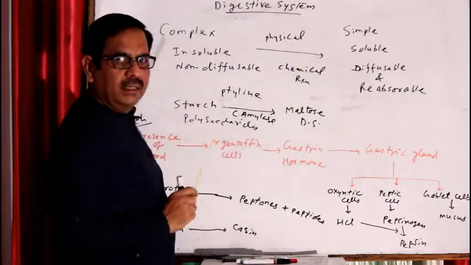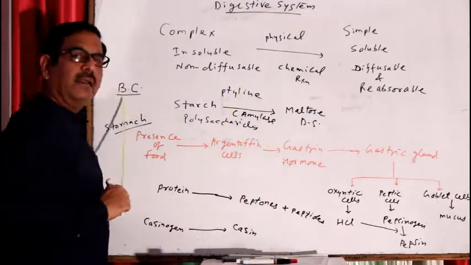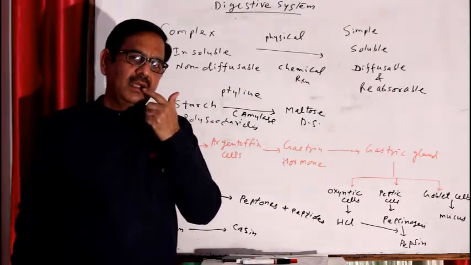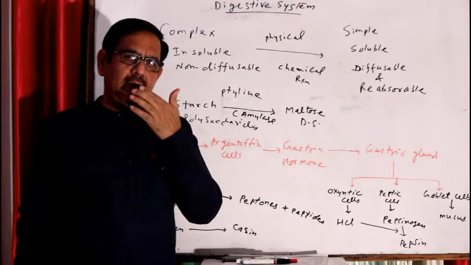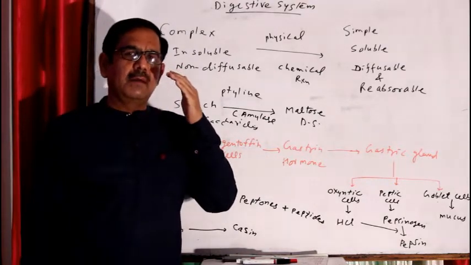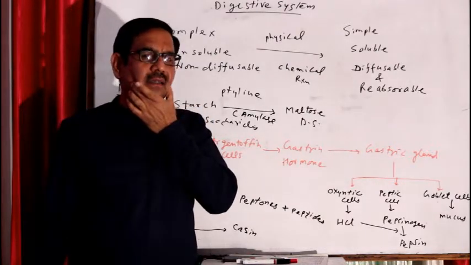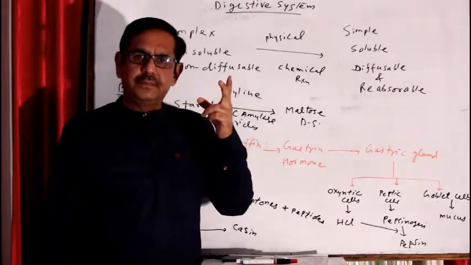So, in our body, digestion starts with buccal cavity. This is called buccal cavity. It is guarded with two lips in front. Roof of buccal cavity is made up of palate. Floor of buccal cavity is made up of tongue. And laterally it is guarded with two cheeks.